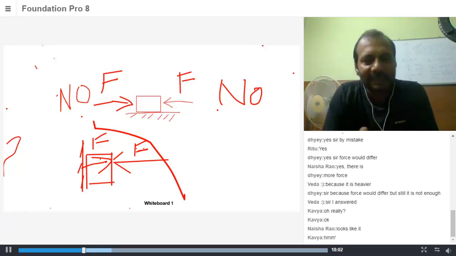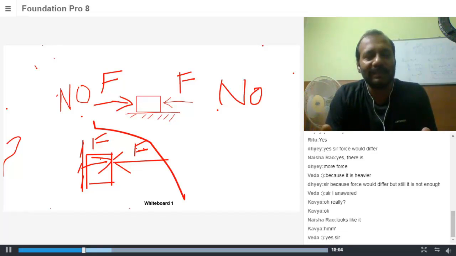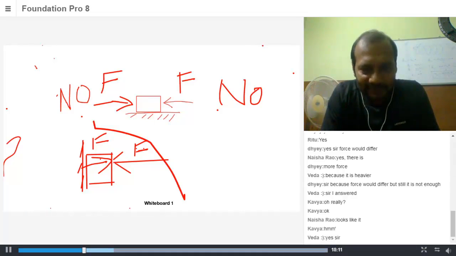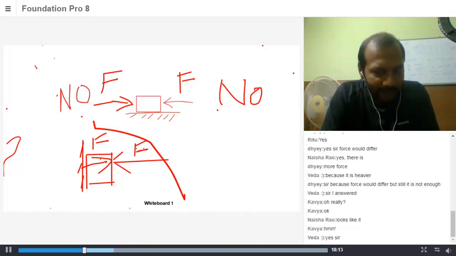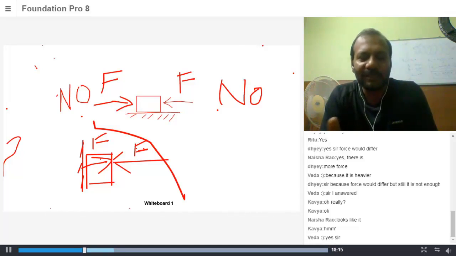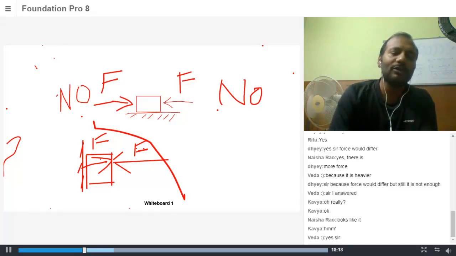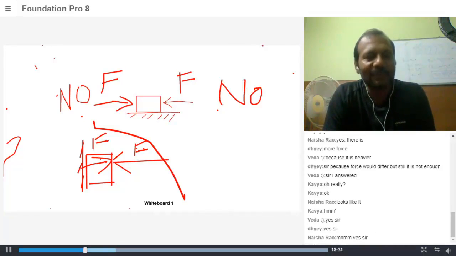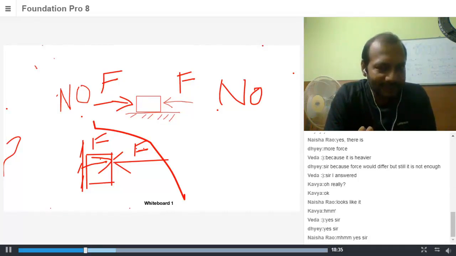So in the first case, there are two people applying forces in opposite directions. In the second case, I am pushing the wall through the block. The wall says, I also want to push you with the same force. And one more important thing is, if I'm pushing with X units of force, the wall will also push you with X units of force. The wall can never push you with a force greater than that. I hope it is clear. Got it? Yes, got it, sir. So in both cases, the net force is 0. Any doubt in this to anyone?